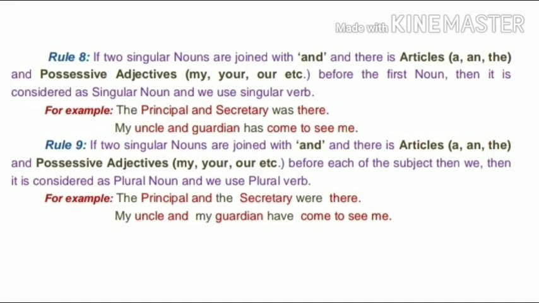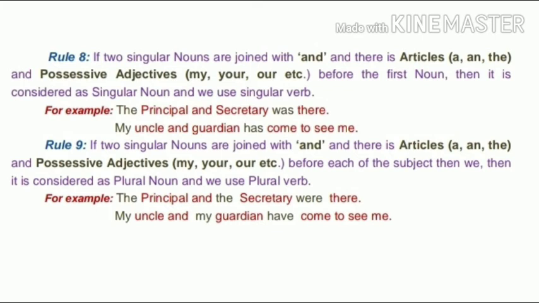Now the eighth rule is if two singular nouns are joined with and there is an article, a or the, or a possessive adjective, my, your, etc., before the first noun only, then it is considered a singular noun and we use a singular verb with them. Okay. For example, the principal and secretary was here. Here we use the verb according to the secretary. Okay, now my uncle and guardian has come to see me. So here we use the verb according to guardian.